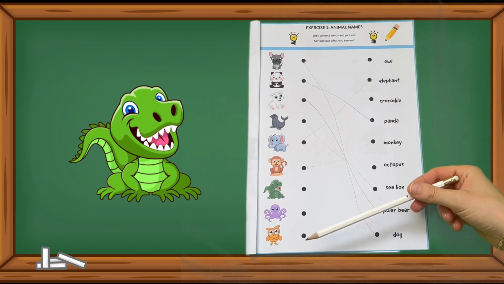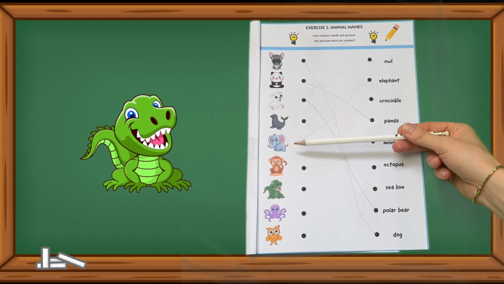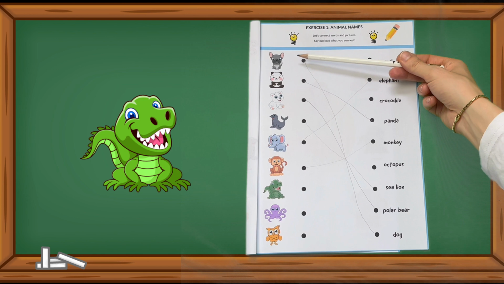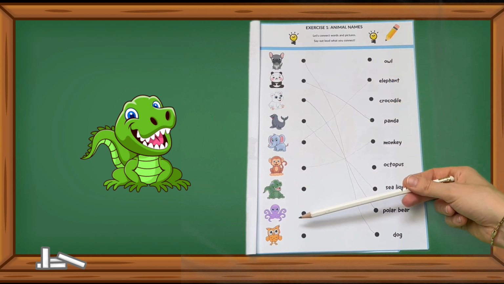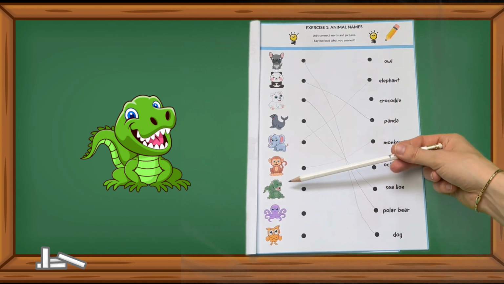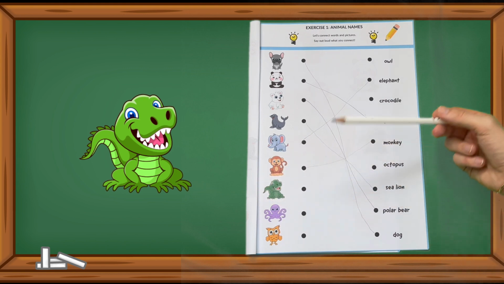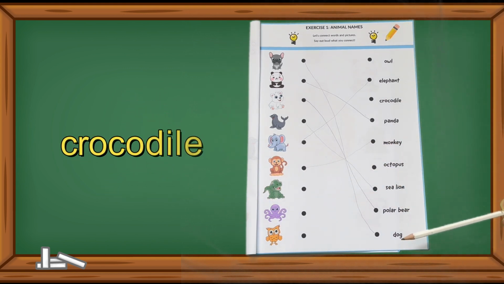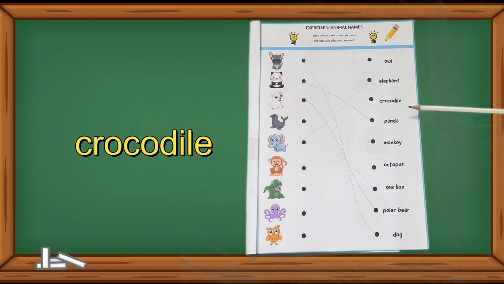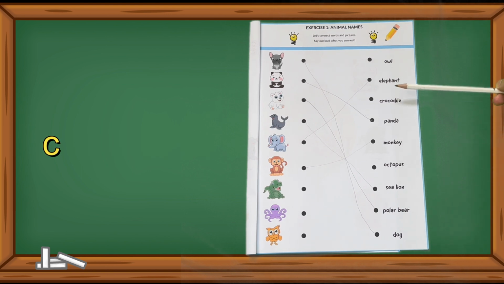Now let's embark on an adventure to find the crocodile. Can you spot the crocodile among the pictures? Yes, there it is. Great work. Now let's find the word crocodile on the right. Crocodile is spelled